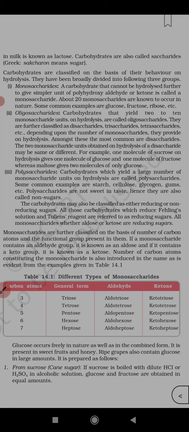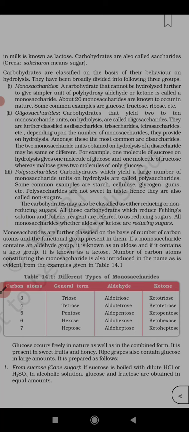So based on the behavior on hydrolysis, we can classify carbohydrates. Now we are going to study the classification of carbohydrates. Based on the behavior on hydrolysis, we have divided them into three types: monosaccharides, oligosaccharides, and polysaccharides.